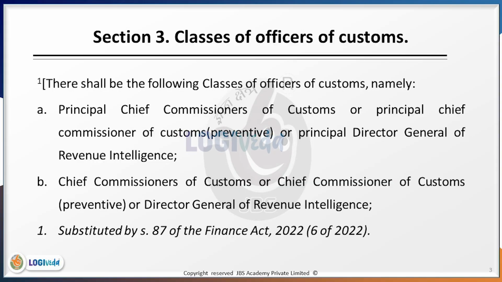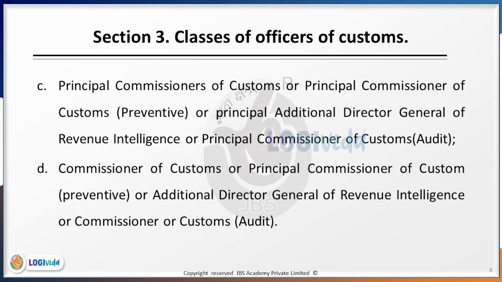The other classes would be Chief Commissioners of Customs, or Chief Commissioners of Customs Preventive, or Director General of Revenue Intelligence. After the Chief Commissioners come the Principal Commissioners, or Principal Commissioners of Customs Preventive, or Principal Additional Director General of Revenue Intelligence, and at this stage they introduce the 4th vertical, that is Principal Commissioner of Customs Audit.